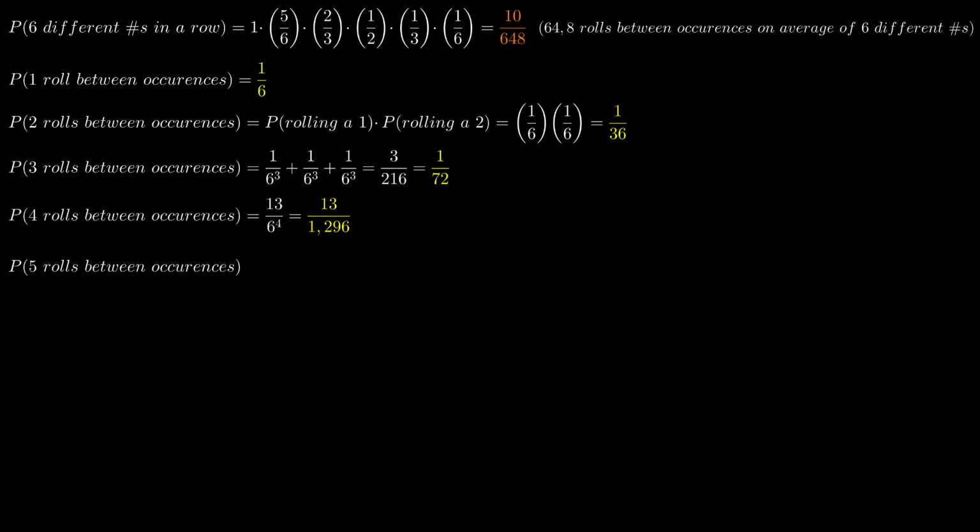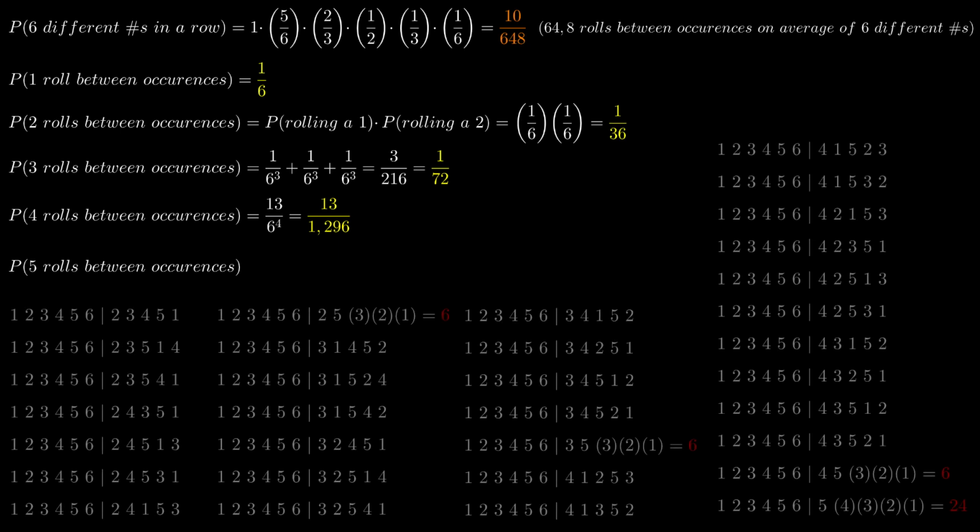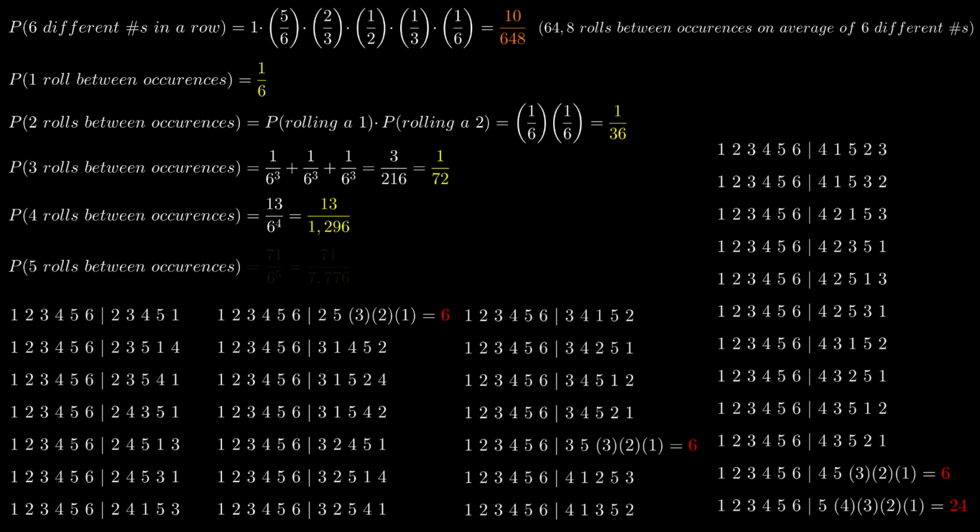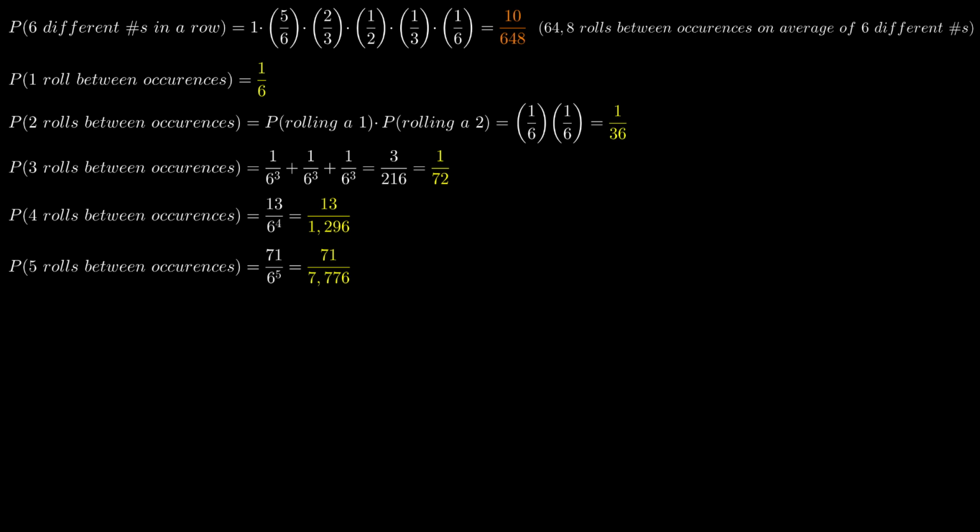So how about 5 rolls between occurrences? In this case, a strong coffee can certainly help with the enumeration. Since there are 71 scenarios total, it'll take you about like 10 or 20 minutes, depending on how fast you calculate. And like I said before, you can easily include scenarios that belong to previous rolls if you're not careful. So here's a list right here. So the probability is 71 over 6 to the power of 5, which is 71 over 7,776. So after 5 rolls, our head start is pretty much neutralized, and it's like we're starting over from scratch.